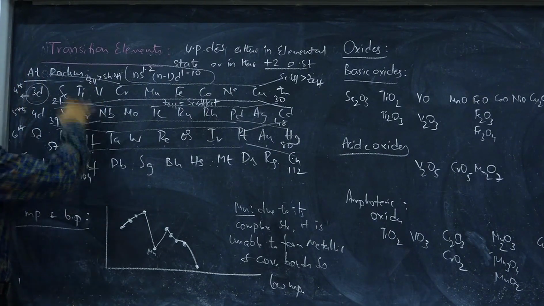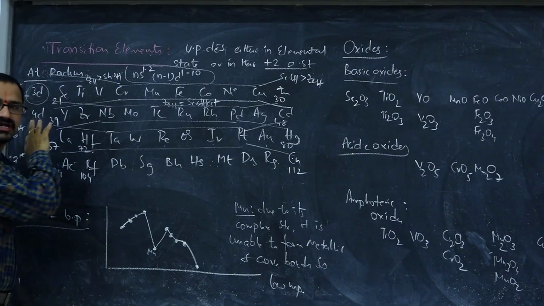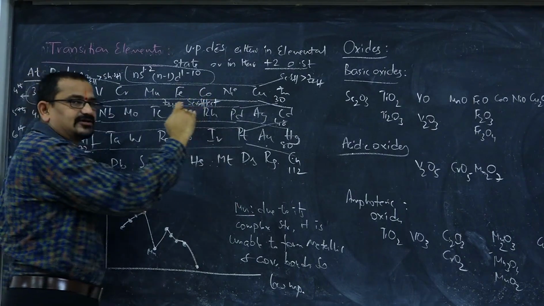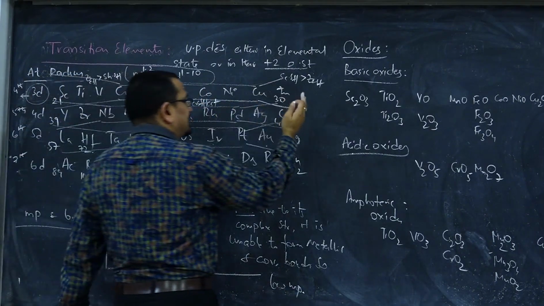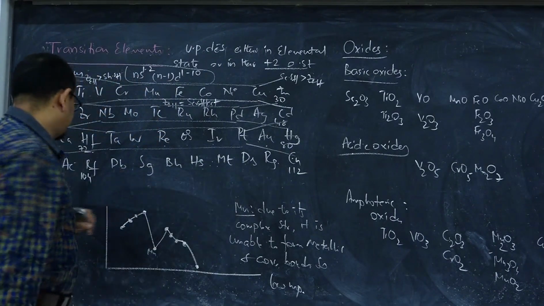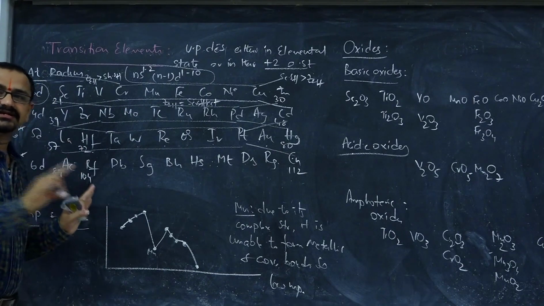The reason is, for the first spell, effective nuclear charge dominates the shielding effect. In the middle spell, effective nuclear charge is almost exactly compensated by the screening effect. And in the last spell, screening effect dominates effective nuclear charge. And this is about atomic radii. Follow strictly the NCERT given values.